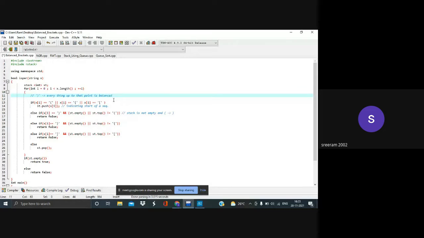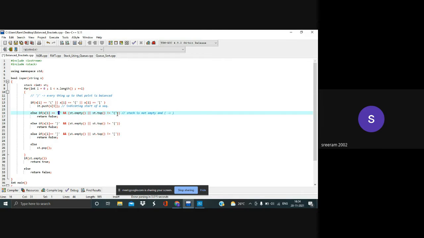So there is no start of sequence, but we've encountered the end already without the start, which means that this sequence is not going to be balanced. That is what is happening right here. So if at all I have encountered a closing bracket and the stack is empty, or if the top bracket, like if the topmost element present inside the stack doesn't correspond to this.